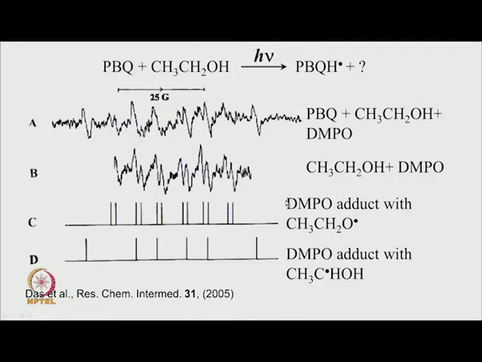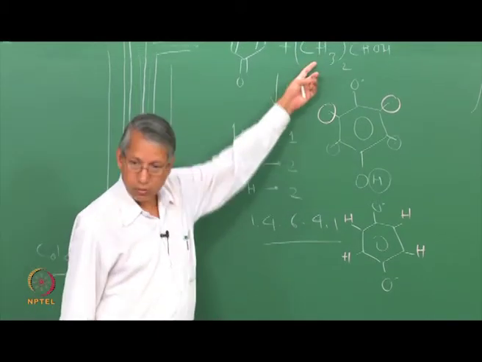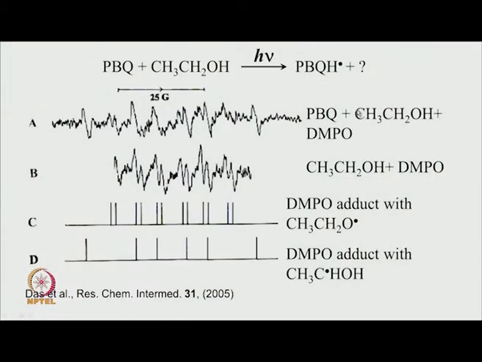Here is an example: parabenzoquinone, the same experiment that we did in the steady state one, where we got only evidence of one radical without any knowledge of what the other radical was. With parabenzoquinone, ethanol and DMPO, it gives us some lines of this kind. Here you see some doublets, which may or may not be there. You have to make careful observations to see that these signals come from this adduct.